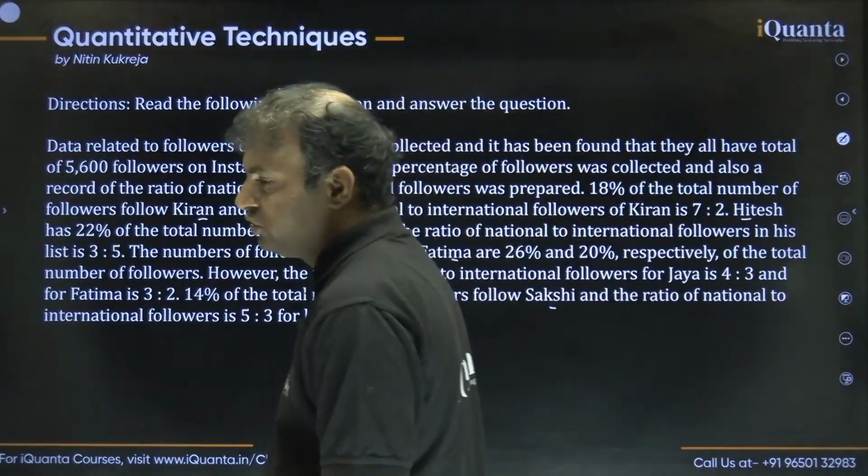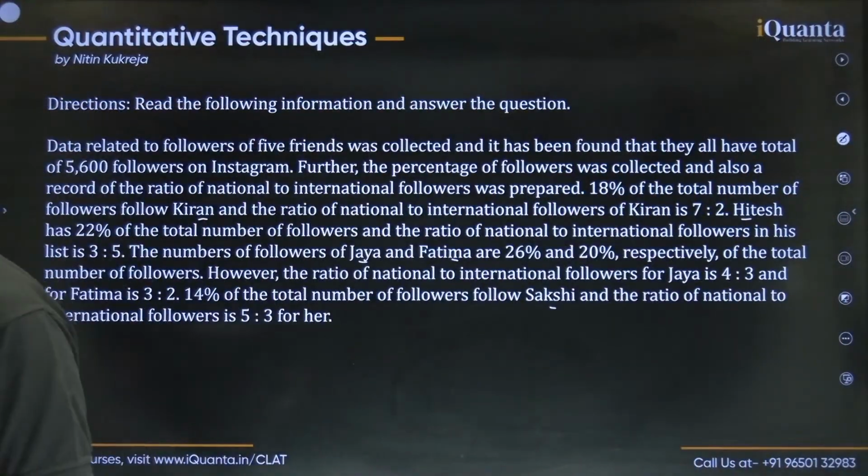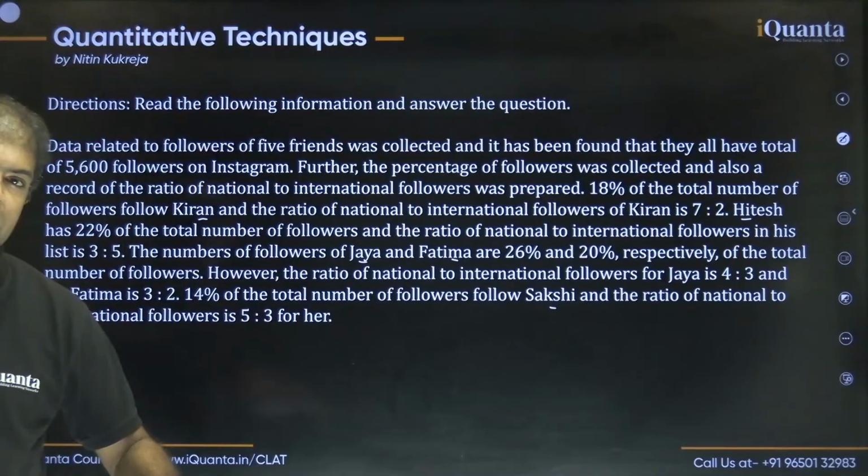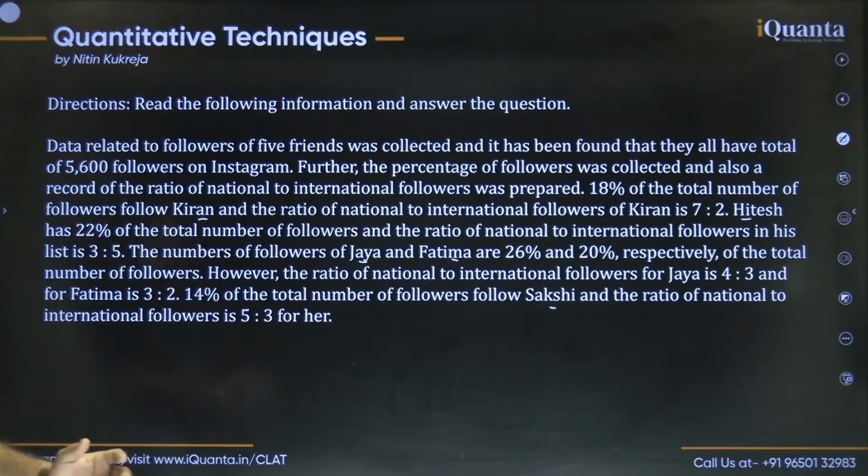So first thing we should do what? In these kind of sets, first thing we can do is write down the number of followers of all the types for all the 5 people, right? And then it will be very easy to solve the questions. Okay, Subramaniam wants to solve, that's really nice, Subramaniam, but let me do this. This is the first set, so let me solve. The second set I'll give it to you to solve, right?